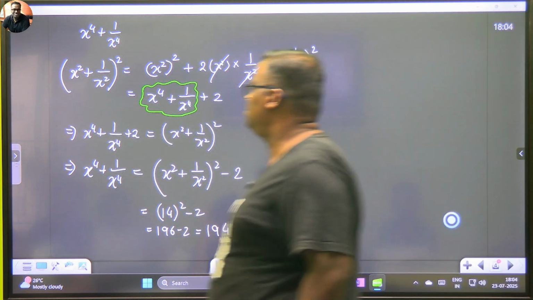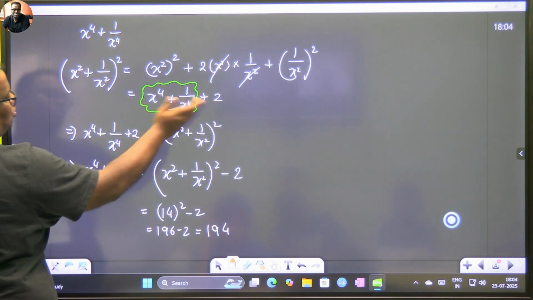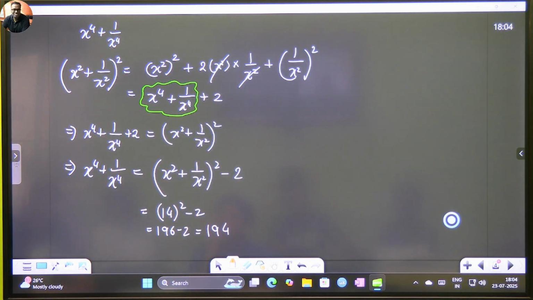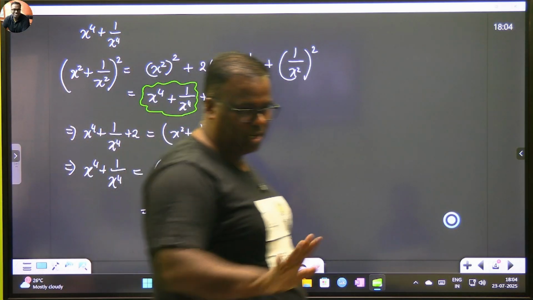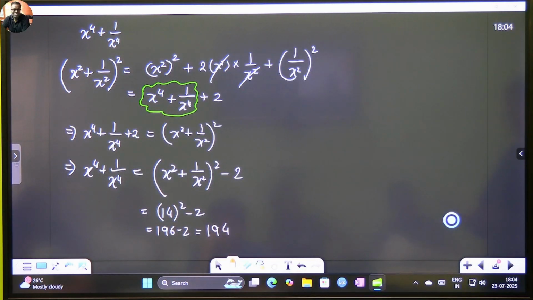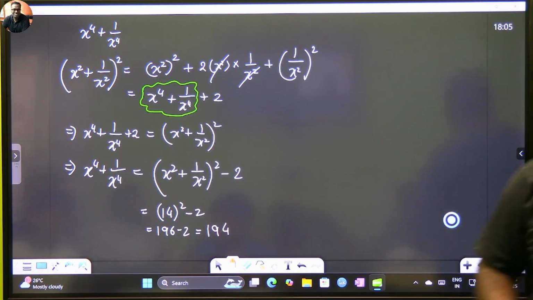Why will it be plus, beta? You want to find out only this portion. The 2 has to come this side, right? You check the step first. You get comfortable. Just check the step once. And then we will go. We'll not go with any doubt. Are we fine? Sarvesh? Are you happy or not, first of all? Satisfied?